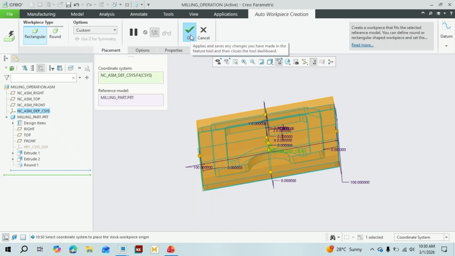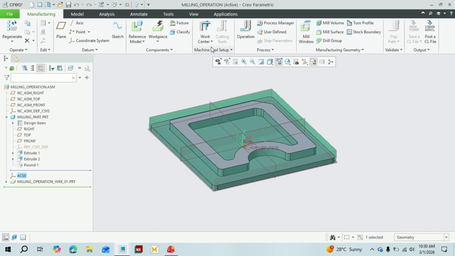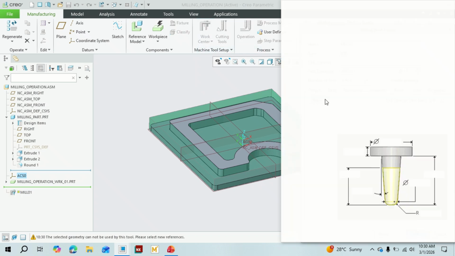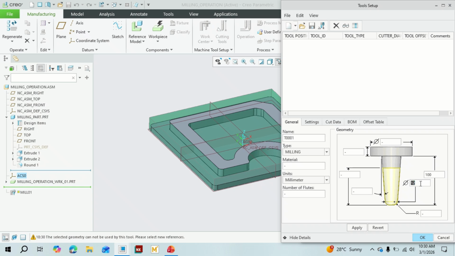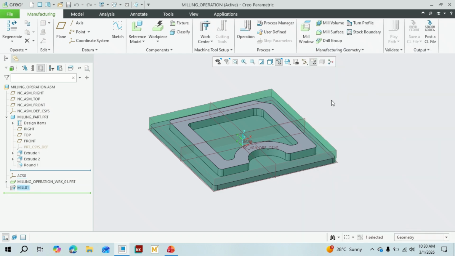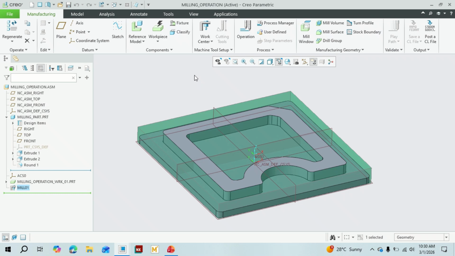Keep it as it is. Now we have to select a work center. We are going to do the milling operation, and in this milling operation we are going to use a tool. Let's keep the tool tip diameter 6 mm so that it will take time, but it will give us a good roughing operation. We are going to just give the rough milling. The software will do those calculations by default.